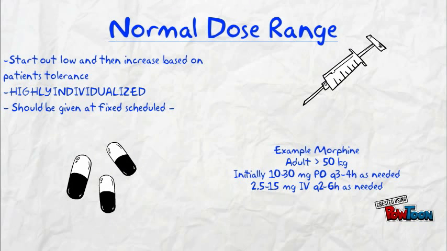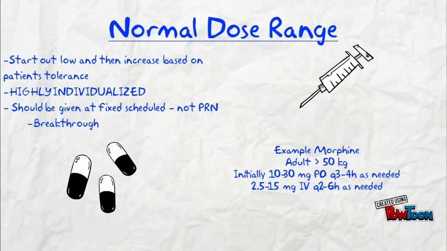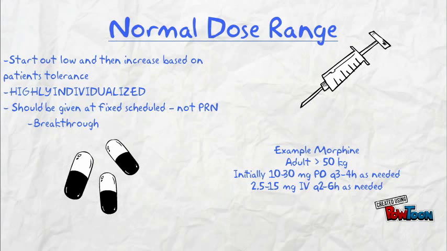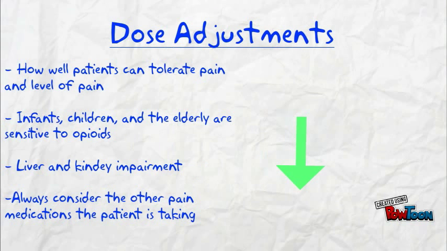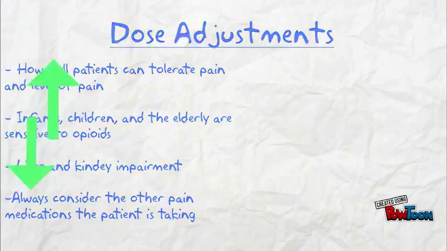Normal dose ranges for opioids are highly individualized, and dosing follows the motto, start low and go slow. The dose of an opioid will increase based on the patient's tolerance. Generally, opioids should be given on a fixed schedule to spare the patient needless discomfort. However, opioids will be given PRN for breakthrough pain. We give an example of the normal dosage of morphine. When making dose adjustments, you should consider the patient's pain tolerance, level of pain, the patient's age, and if there's any liver or kidney impairment, and if the patient is taking any other pain medication.